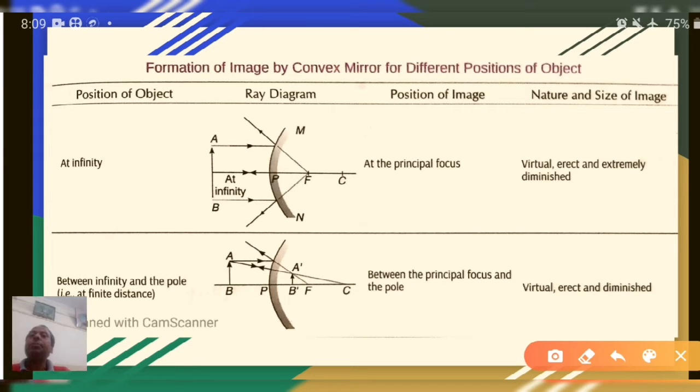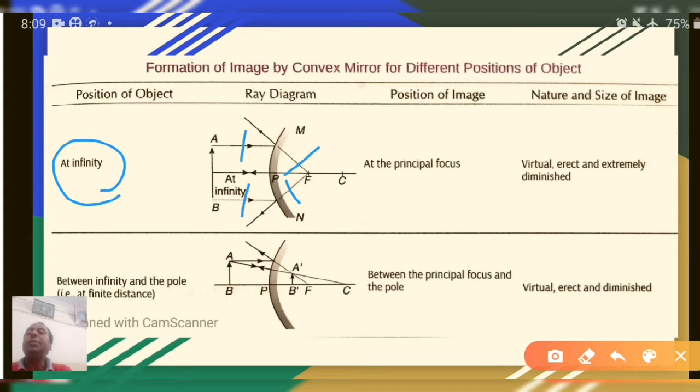Look at this figure. For the convex mirror, the first case, when the object is at infinity, parallel incident rays will strike the convex mirror, and after striking the convex mirror they will get diverged, and on producing they will intersect each other at focus.